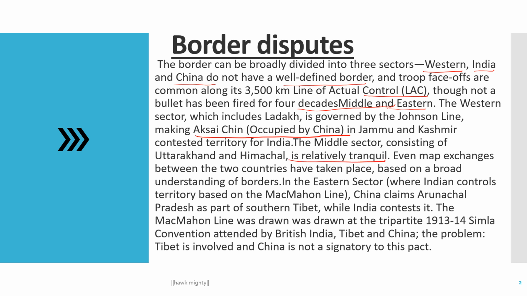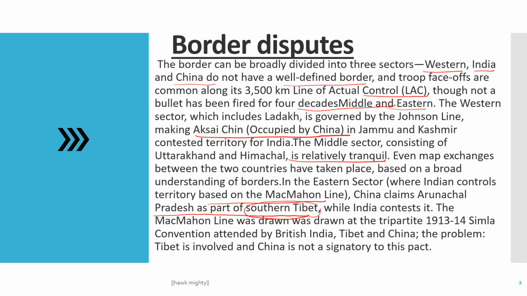Even maps have been exchanged between the two countries based on a broad understanding of the border. In the eastern sector, India controls territory based on the McMahon Line, and China claims Arunachal Pradesh is part of southern Tibet.